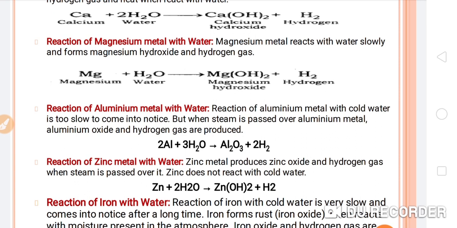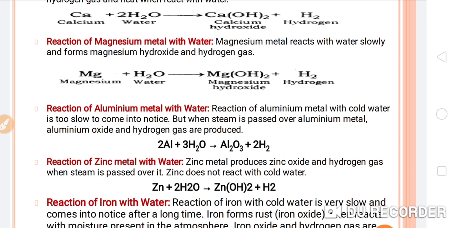It will convert into aluminum oxide and hydrogen gas will form. This aluminum oxide will not react further with water to convert into aluminum hydroxide, because the oxide layer of aluminum oxide will inhibit its further reaction with water.